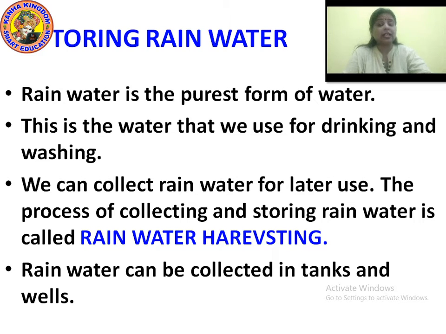Now let's discuss storing the rainwater. How can we collect and store the rainwater for ourselves? Rainwater is the purest form of water. It is not dirty at all. This is the water that we use for drinking and washing. We can collect the rainwater for later use also. The process of collecting and storing the rainwater is called rainwater harvesting.